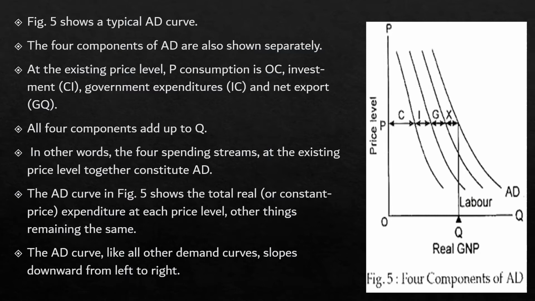In this figure, you could see a typical aggregate demand curve, which combines all four components of the aggregate demand, that is consumption expenditure, investment expenditure, government expenditure, and net exports. All the four components will add up to Q. Okay. So, in other words, you will see that the four spending patterns at the existing price level together constitute aggregate demand in the economy, and you can see the aggregate demand curve here. At the existing price level, we have to assume that all the other things influencing the aggregate demand remain the same. So it's a curve which slopes downward from left to right,